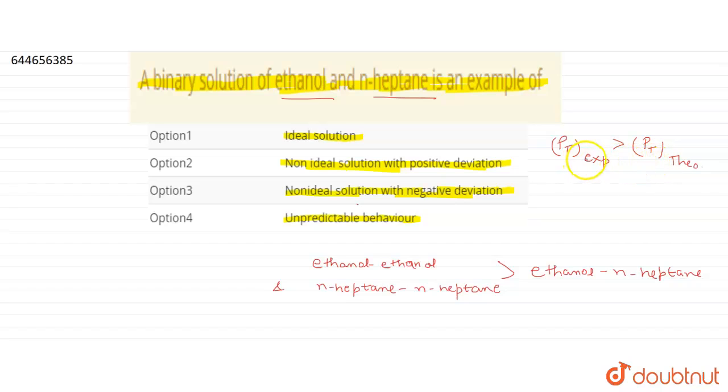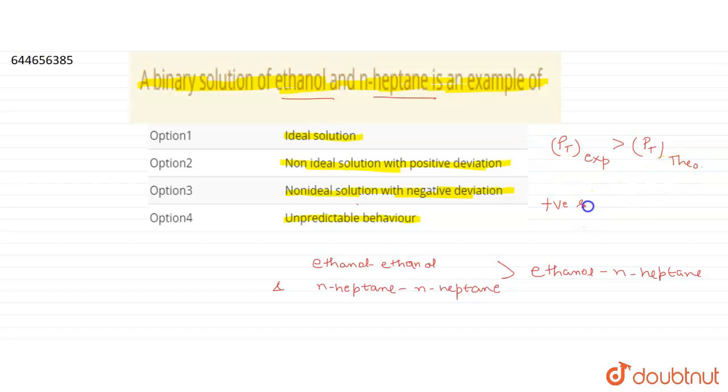And the experimental vapor pressure for this solution is greater than the vapor pressure determined by Raoult's law.